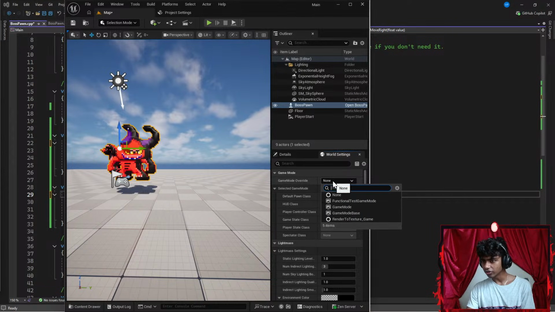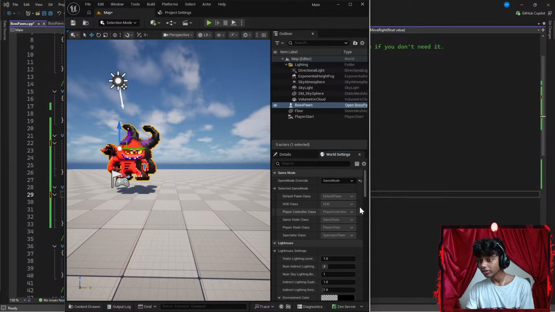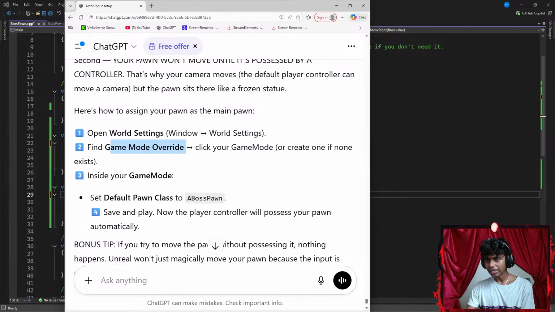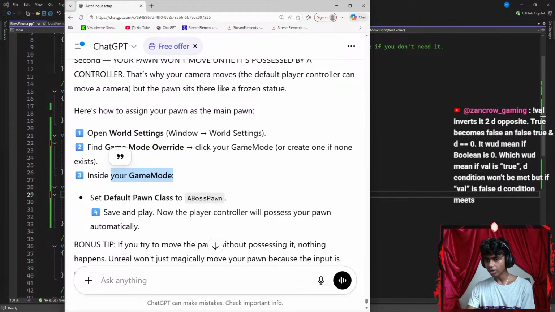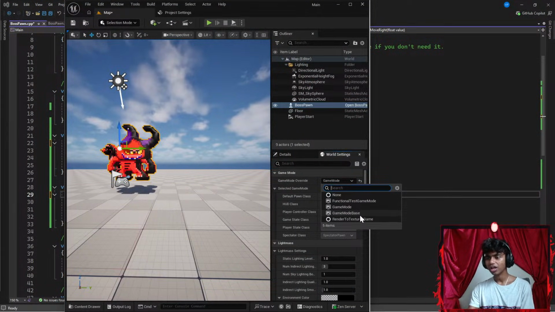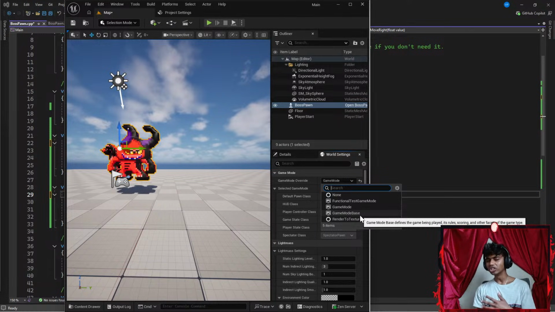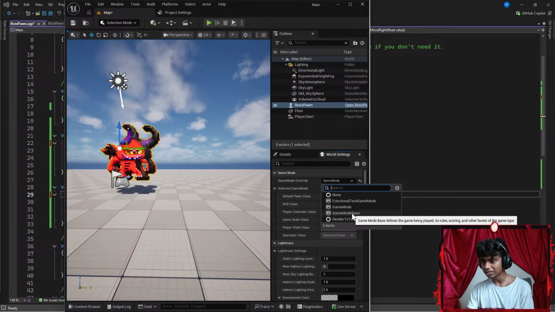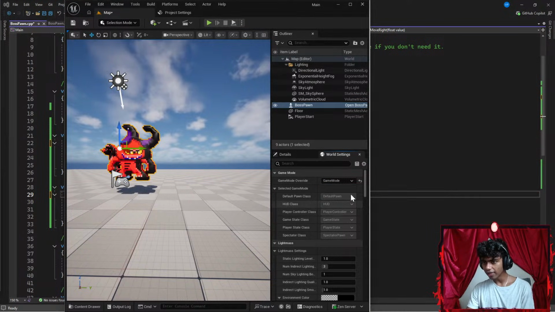Okay, set default pawn. So this is none. Let's change none to, there we go, game mode. Okay, wait, maybe let's get some chat, guys. I think I understood what this means. Find game mode override. Okay, inside game mode. Not value inverts it to the opposite. True becomes false and false true. Oh, okay. Actually, when you guys phrase it that way, it makes so much more sense, because not turns true to false and false to true. When I first learned that topic, I was pretty confused about that, but now it makes so much sense. Okay, this is gonna be game mode and then default pawn.